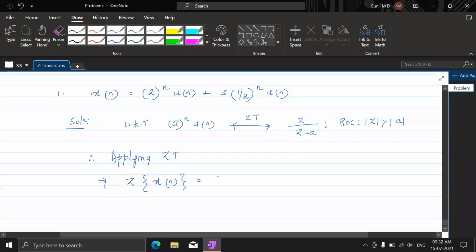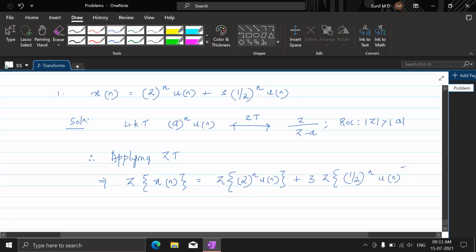it would look like applying Z transform on 2 power n u of n, then you just keep this 3 out and apply Z transform on half power n u of n.